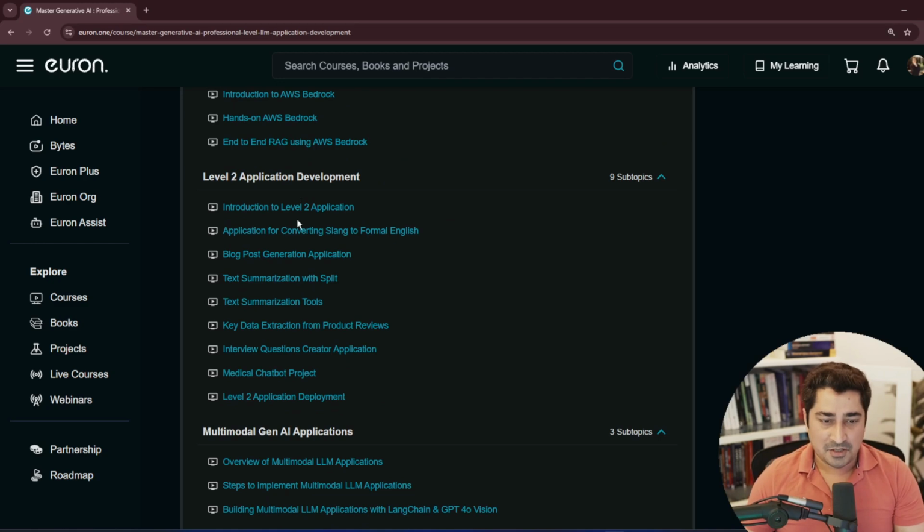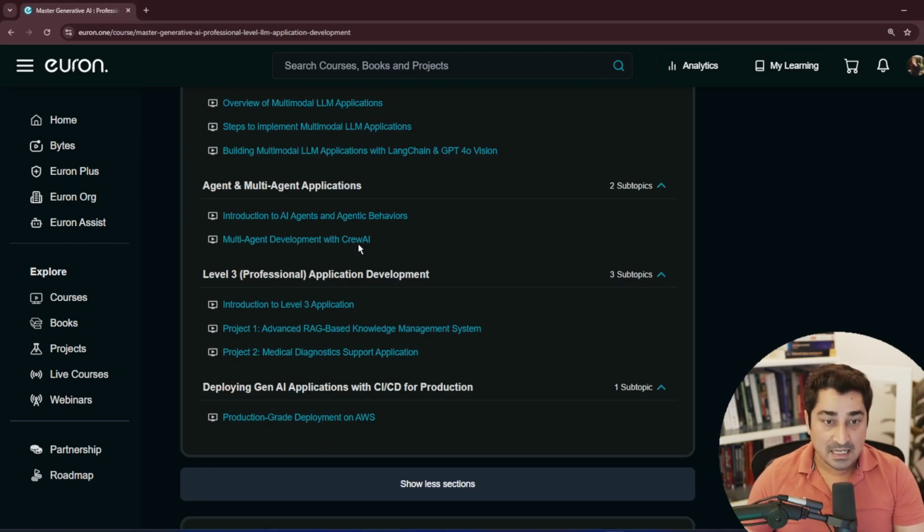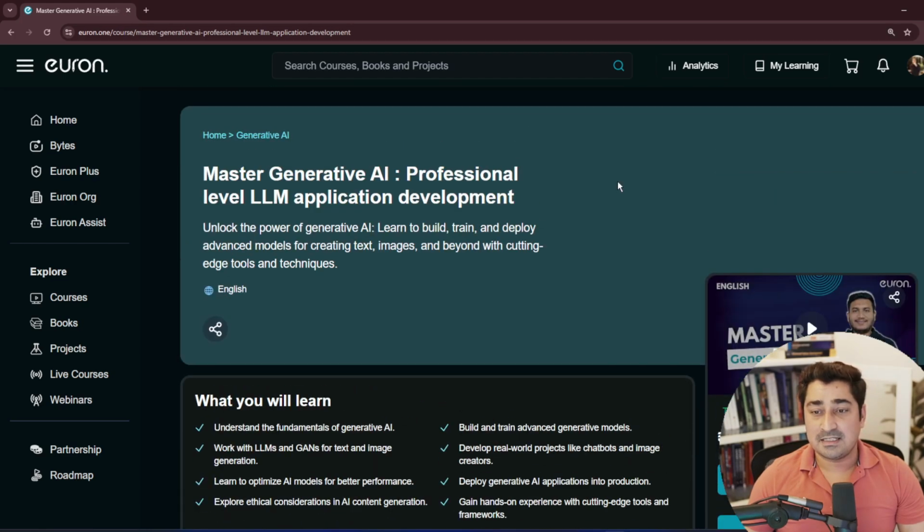Then we are talking about a complete end-to-end generative AI application, multimodal Gen AI application, agent and multi-agent applications. I hope all of you are going to enjoy this part. We have even covered a CI/CD pipeline for production, which is obviously a part of LLM Ops. I hope, guys, all of you are going to enjoy this entire course.